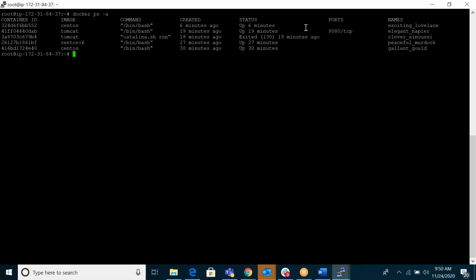This is process. For us, it's one VM, one container, right? For Docker, it's one process. Docker ps -a means all. It will list out all the processes, meaning Docker processes means containers. You can see now we are using something CentOS. I think this is one. Okay, 6 minutes ago.